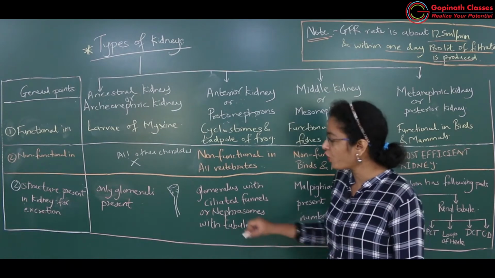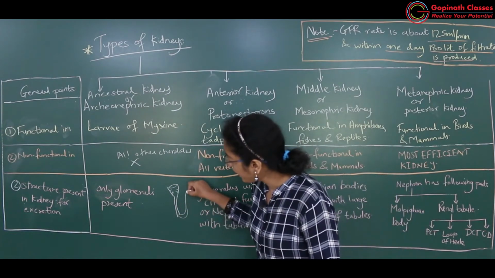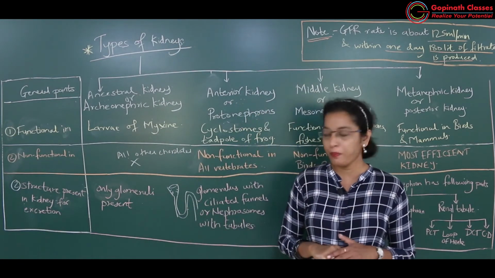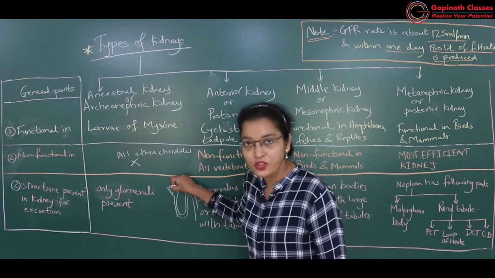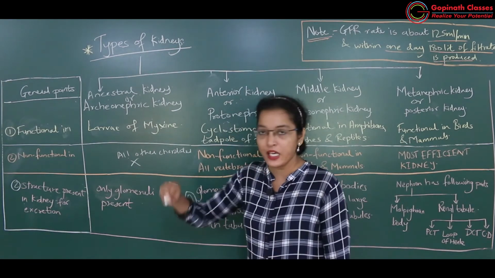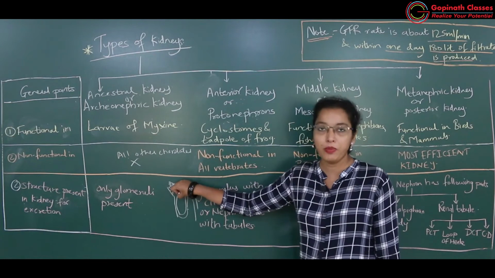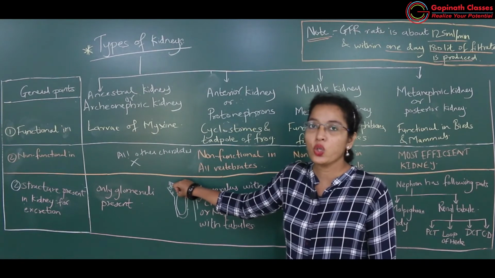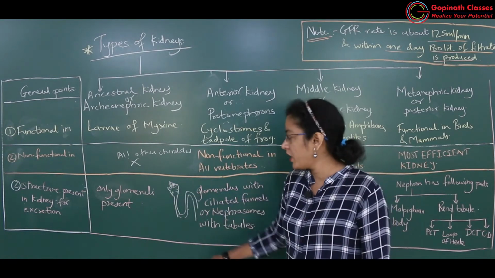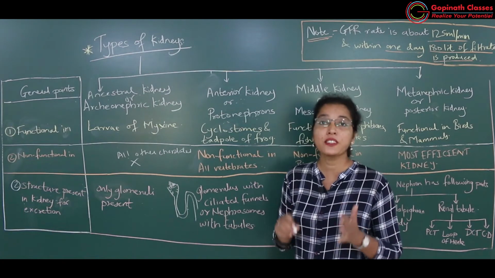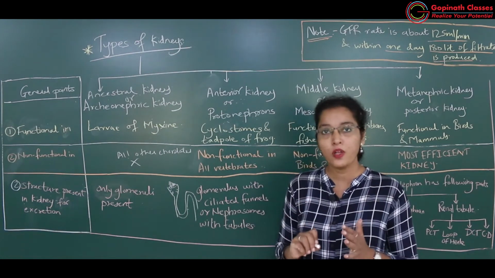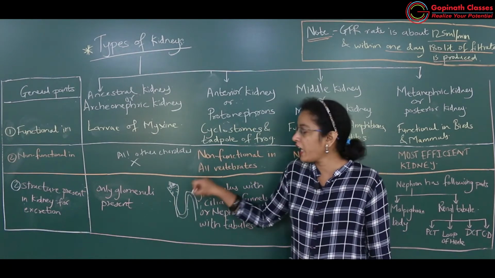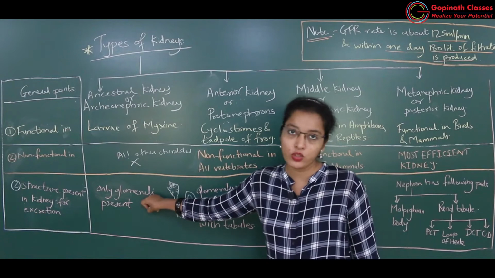Okay, so nephrostome and tubules are there. So the funnel shaped structure leads to the tubular part, and in this funnel shaped structure there is a network of blood capillaries. Okay, the network of blood capillaries is known as what? Glomeruli. Okay, glomerulus. So likewise many such funnel shaped ciliated structures, that is nephrostome, will be seen, which is connected to the tubule. So here advancement has happened as compared to the anterior kidney.